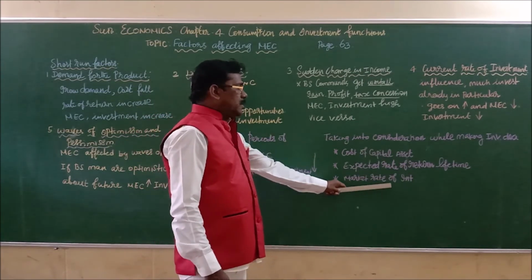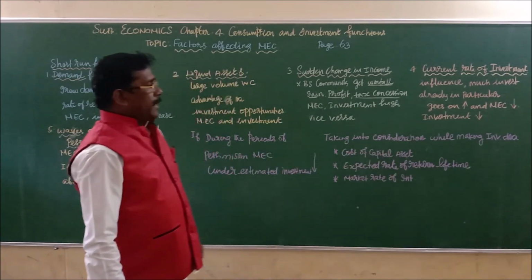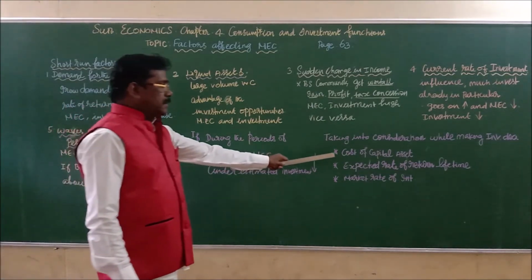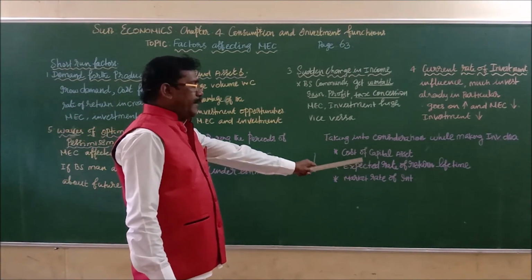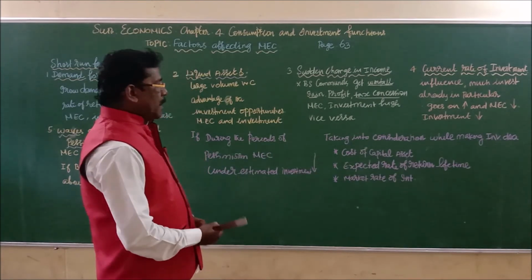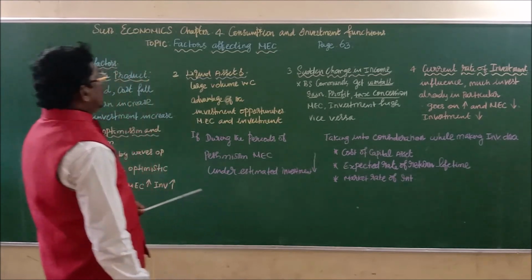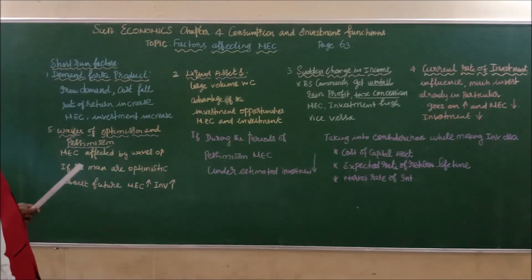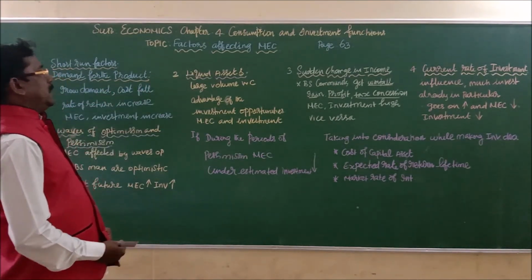Market rate of interest is also taken into consideration by the businessman while making an investment decision. These are the factors that highly affect the marginal efficiency of capital.